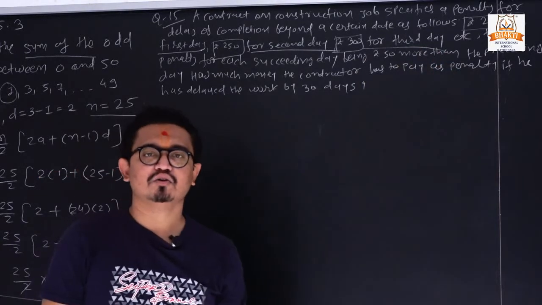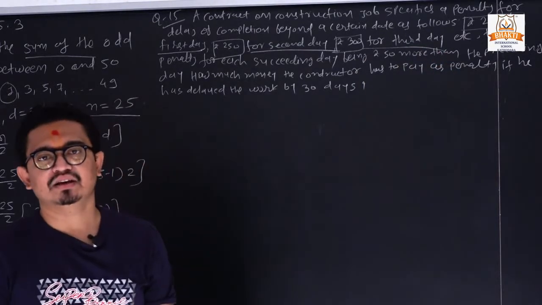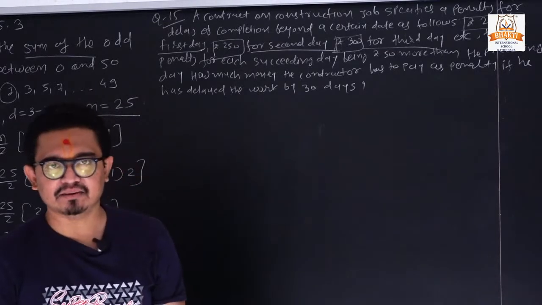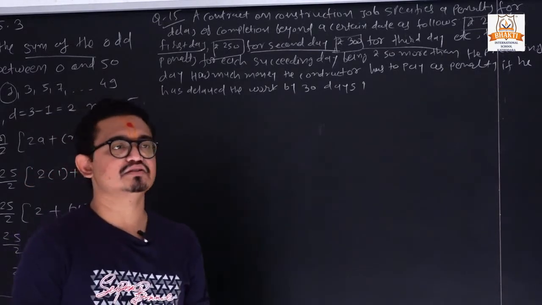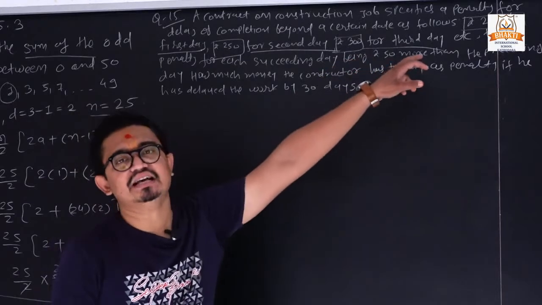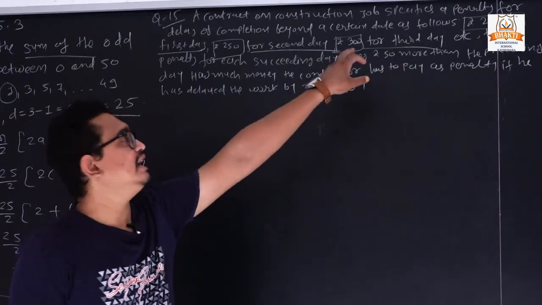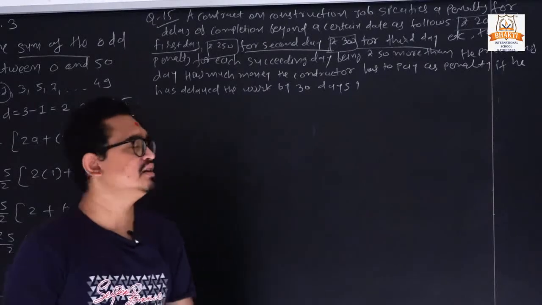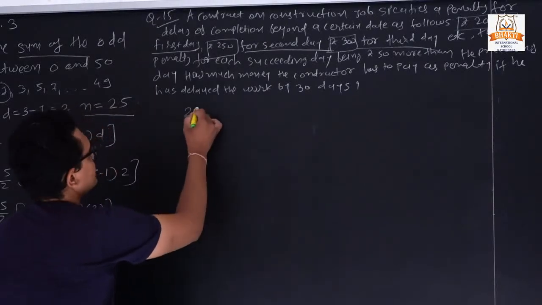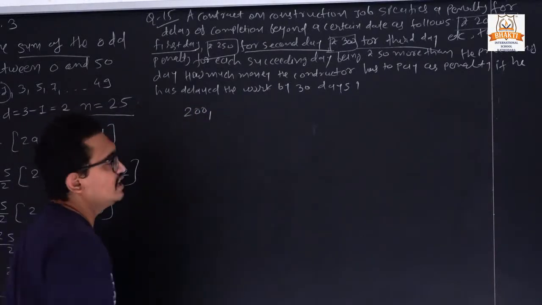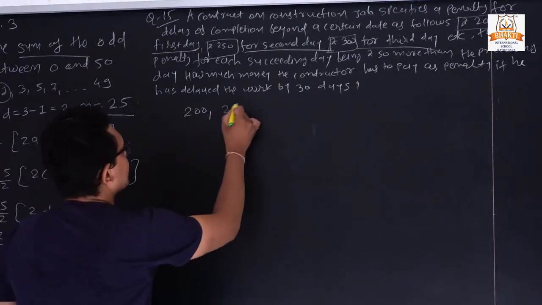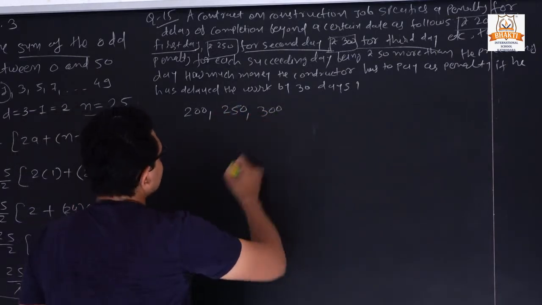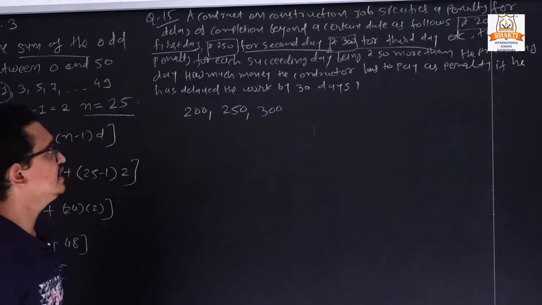It means, if I have a contract with the construction site and I say I need 15 days, and if I consume 16 days, we need to pay 200 rupees as a penalty. And if I delay the work by 2 days, I need to pay 450 rupees. So our series is like that: for the first day the penalty is 200, for the second day it is 250 rupees, for the third day we need to pay a penalty of 300 rupees, like that.